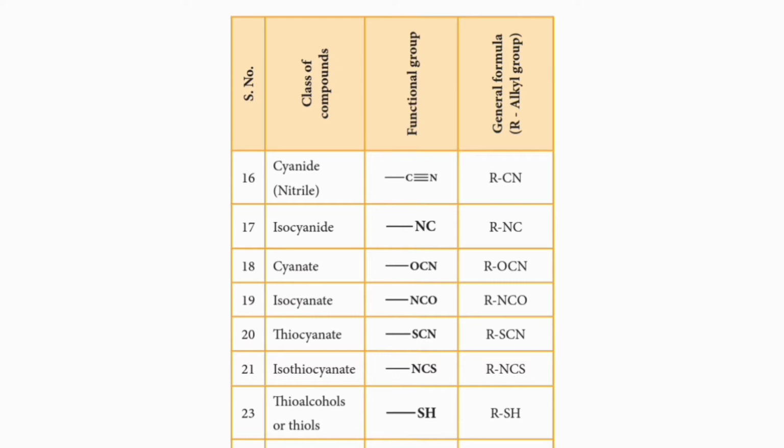The 23rd class of organic compound is thioalcohols or thiols. Thioalcohols are the isoforms of, or analogous to, alcohols. The oxygen atom of alcohols is replaced by a sulfur atom. Here the functional group for thioalcohols or thiols is bond SH. The general formula is RSH. R is any alkyl group.